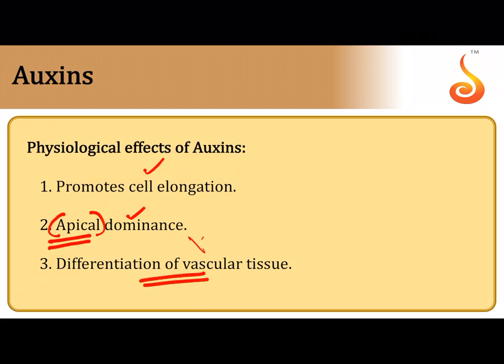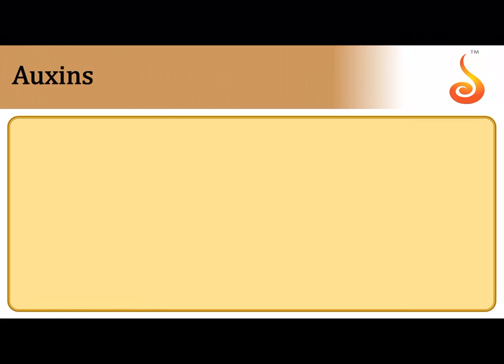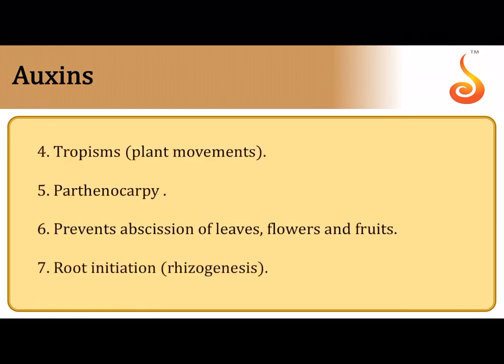It also helps in differentiation of vascular tissue, that is xylem, and not only cell elongation, but auxin also helps in cell division. Okay, and then it helps in all kinds of plant movement. It helps in parthenocarpy, especially in tomatoes. I hope you know the meaning of parthenocarpy. That is formation of fruit without fertilization. So seedless fruits in tomato.